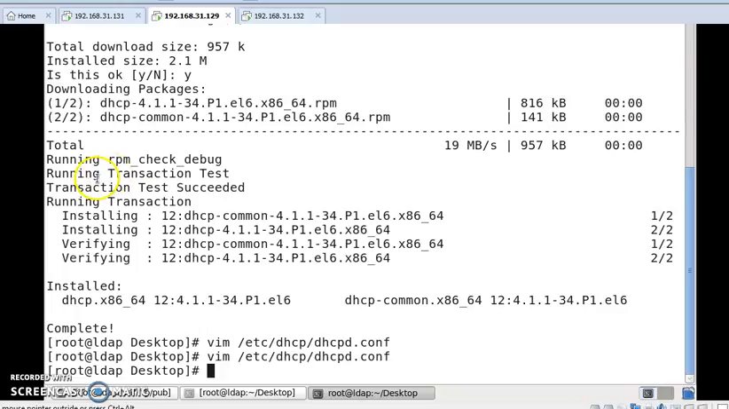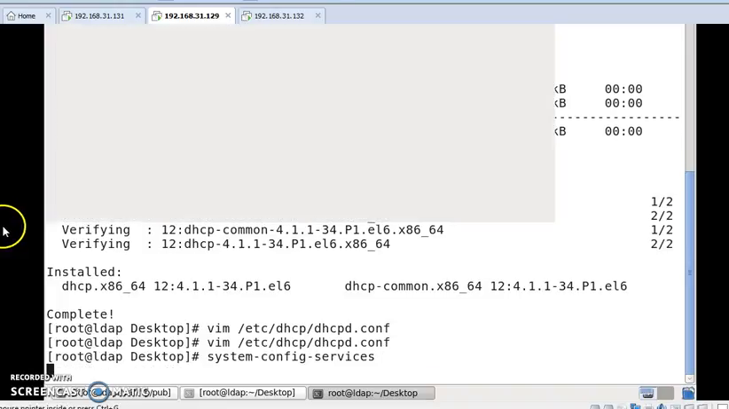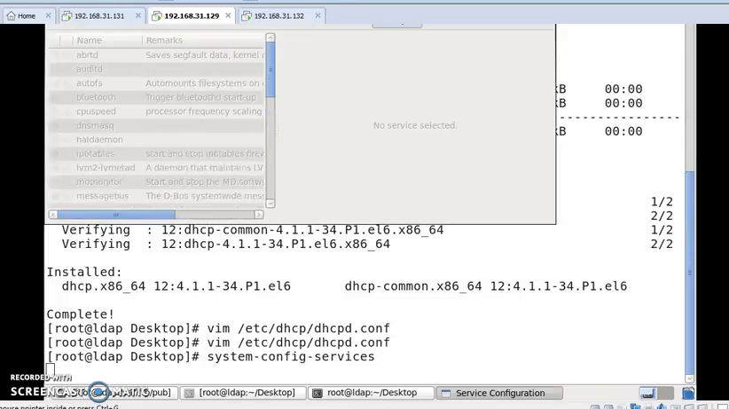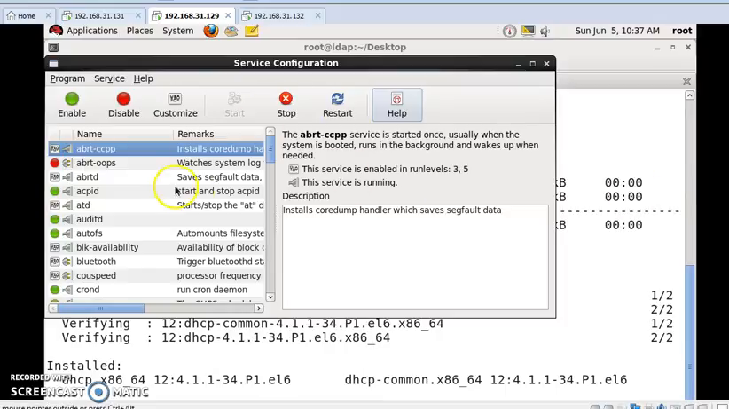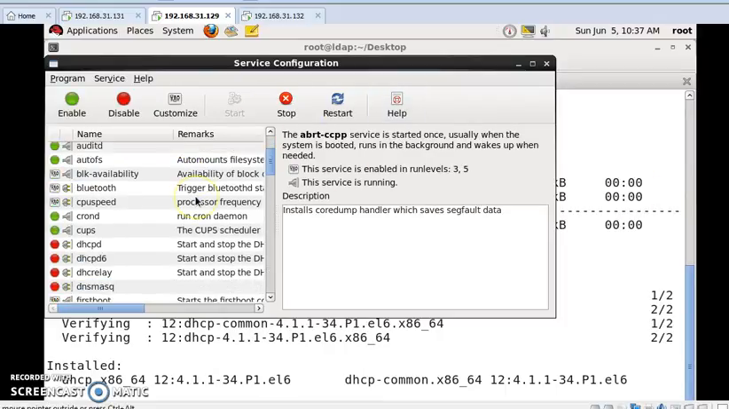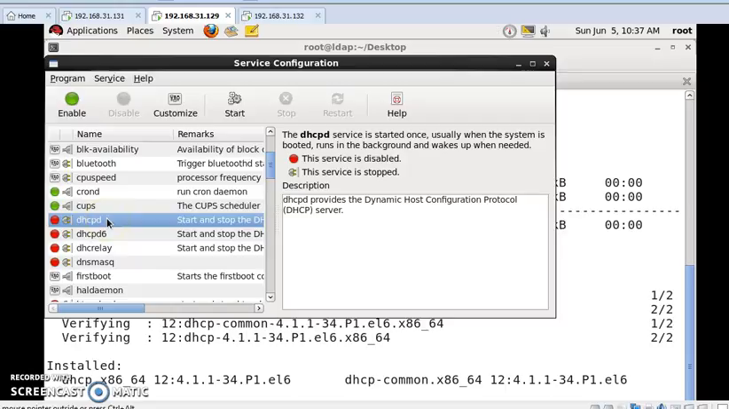Now we'll enable this package from our services window. So now I'm going here, system-config-services, then press enter. From here we'll find our dhcpd. This is dhcpd, and we'll enable it. Yes, I am enabling it.